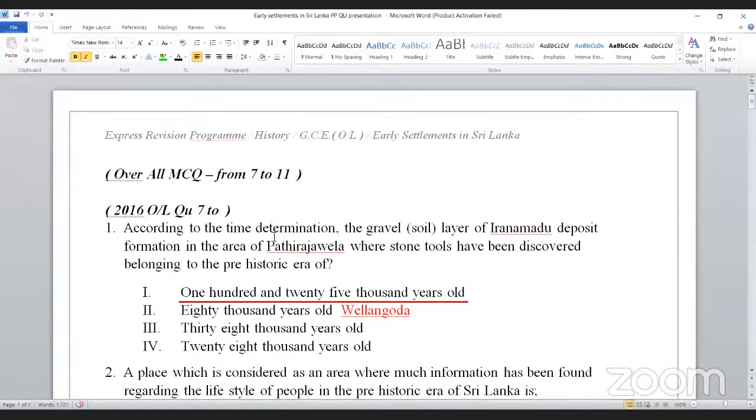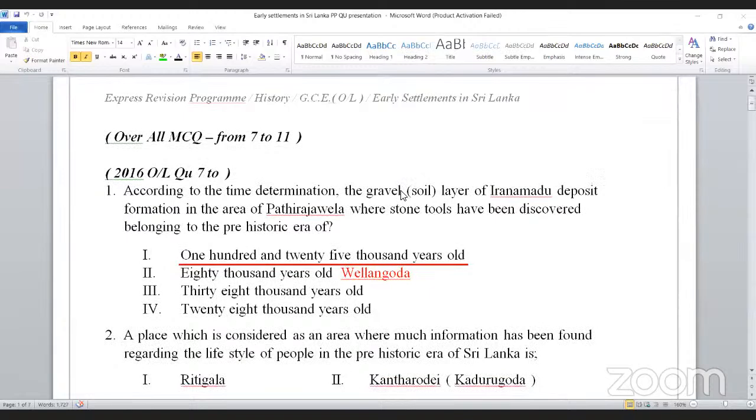That is 2016. A place which is considered as an area where much information has been found regarding the lifestyle of people in the prehistoric era of Sri Lanka. I'm not giving you much chance of answering because we have only 30 minutes. In the classes, normally we don't go in this rush; we discuss it slowly, giving you the chance of answering even. Okay, right. So then, what is the place?